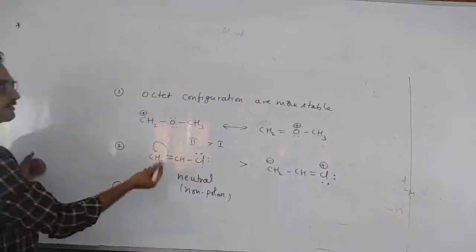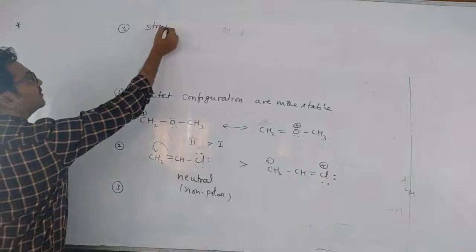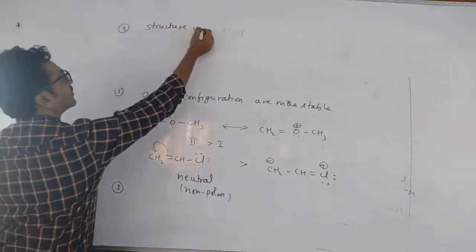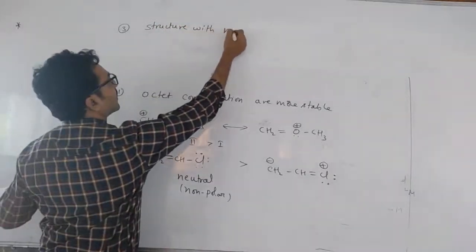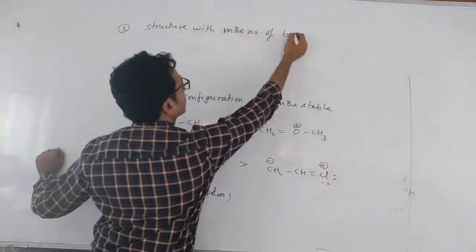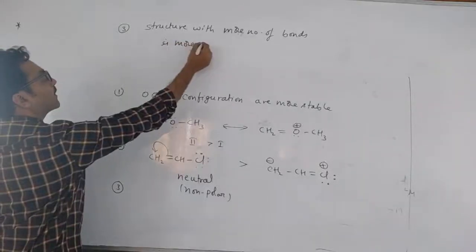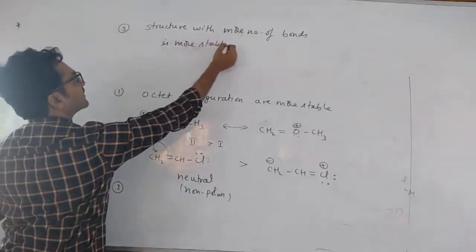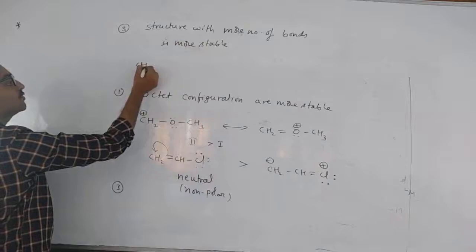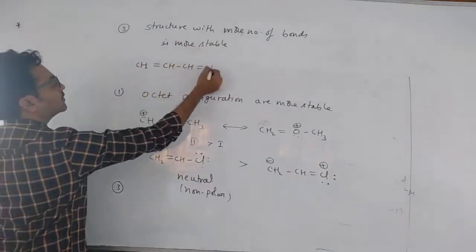These 2 points clear? Third one, the structure with more number of bonds is more stable than the structure with less number of bonds. So CH2 double bond CH single bond CH double bond CH2.